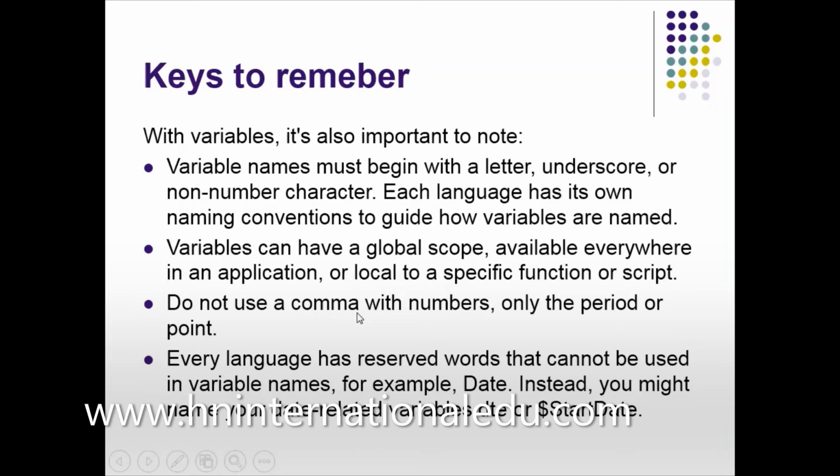Every language has different words which cannot be used as variables. For example, date. Instead, you might name your date-related variable DTE or start date. If you write date, it will definitely read it as today's date, so you cannot use this variable.